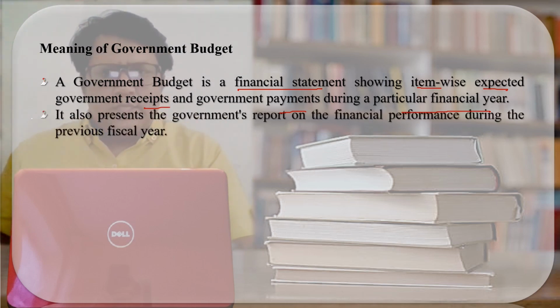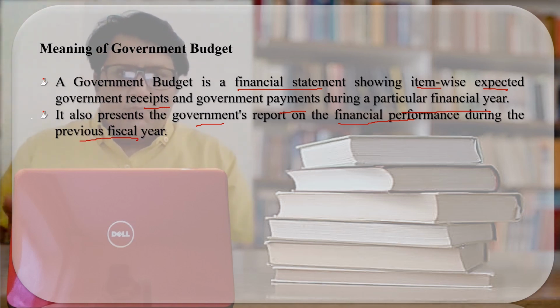Government budget also presents the government's report on the financial performance during a previous year. So it also tells the government's financial performance during a previous year. Through the government budget, one will also come to know where the government spent the money and from which sources the government got the money to carry out the developmental activities. So through the government budget, we will come to know the expected receipt and the payment during a fiscal year, and we will also come to know the financial performance during the previous year.